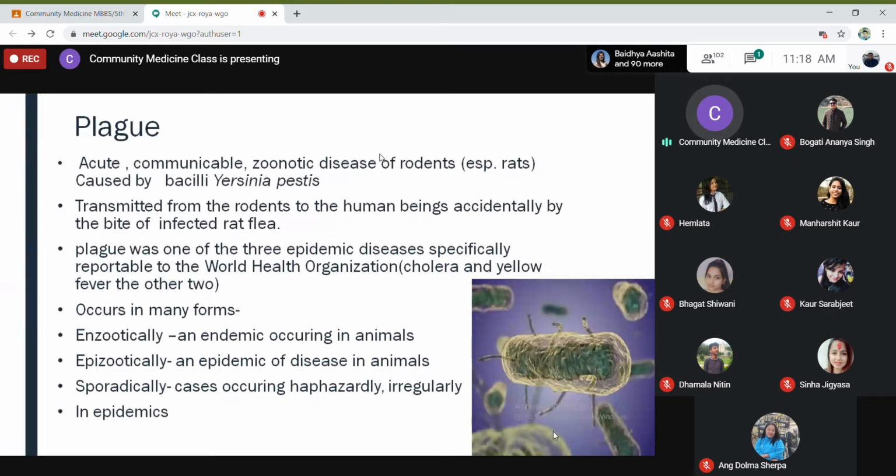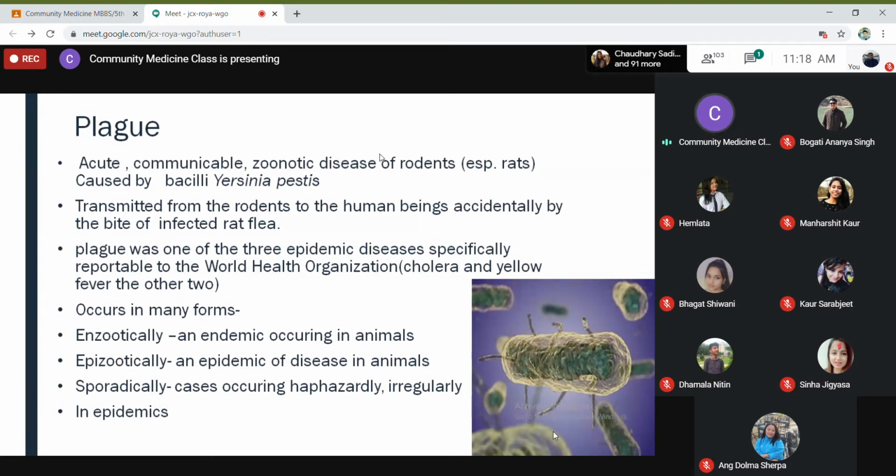Okay, and Yersinia pestis is the name. It got its name from a bacteriologist, Alexander Yersin. This bacteria was named after him because he discovered it. So it is transmitted from the rodents to human beings accidentally by the bite of an infected rat flea. Like in the case of malaria, the mosquito is the vector; here the rat flea is the vector, and the bacteria is